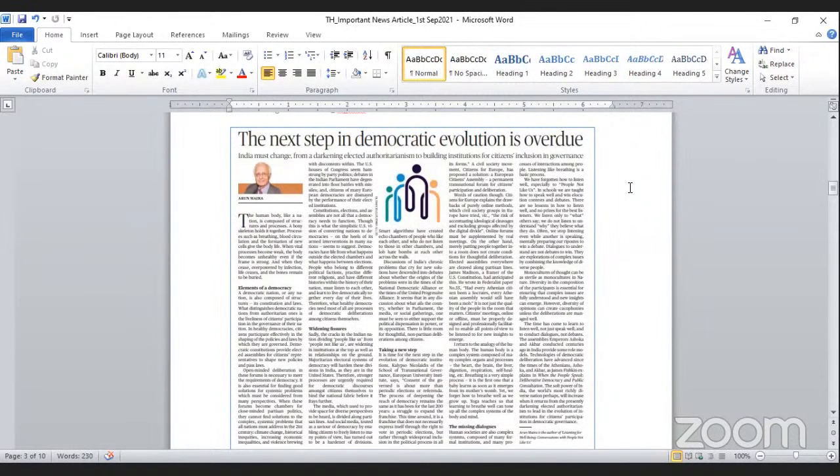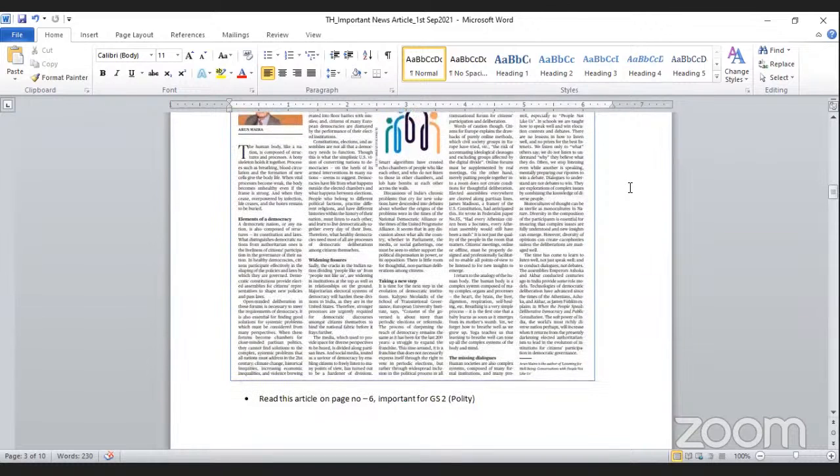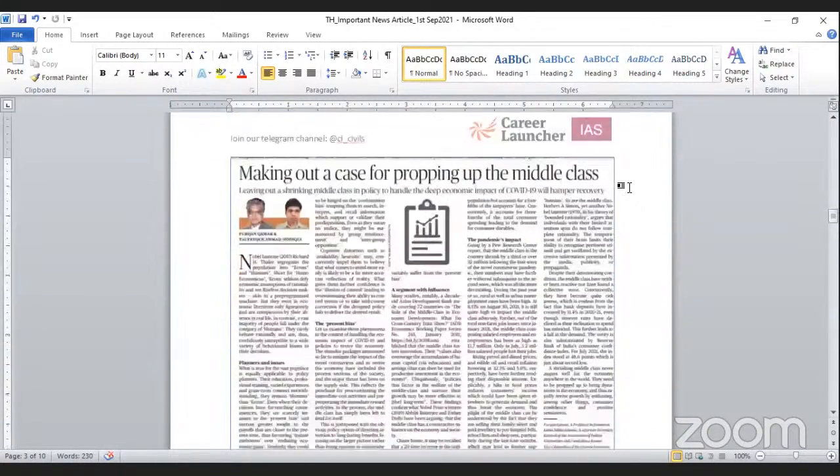Various other matters have been discussed. If it is democratic principles or governance, then federalism must be discussed, and center-state relationship must be discussed. These things are important for the prelims examination or prelims polity paper and in the mains examination.